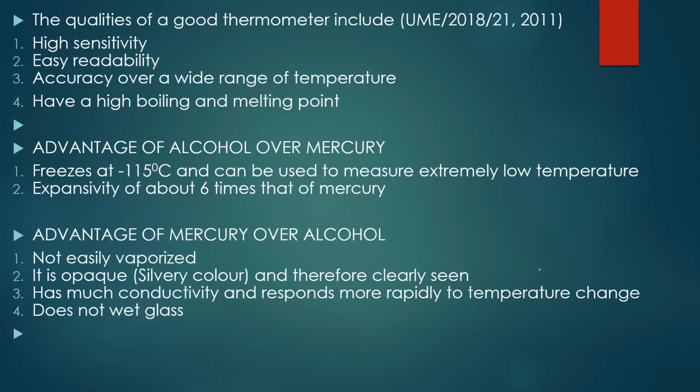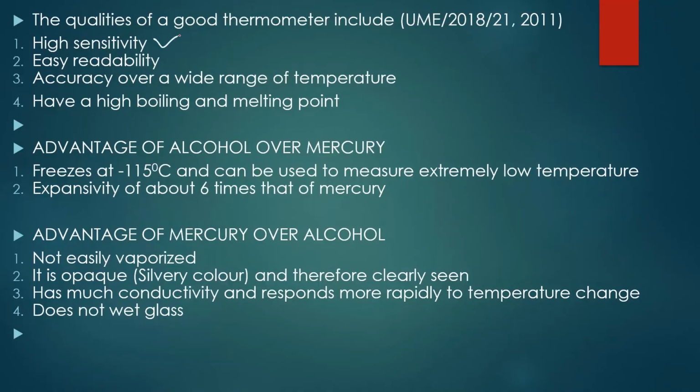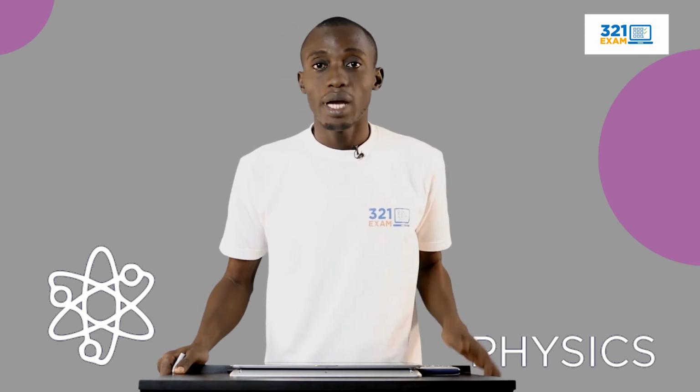Now, before we proceed further, let's take a look at the qualities of a good thermometer. The quality of a good thermometer is what we want to talk about now, because for you to be able to identify a thermometer as being a good one, it must possess certain characteristics or qualities. The first thing is sensitivity. That is, it must be sensitive to changes in temperature, right? It must be easy to read. That is why we have easy readability. And this is a reason water is not used as a thermometric substance, because it cannot be easily read, right?